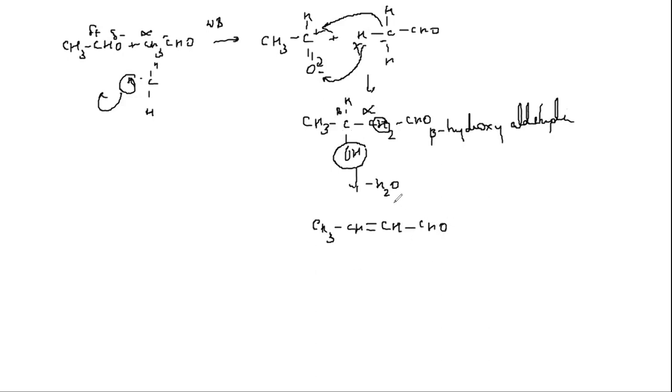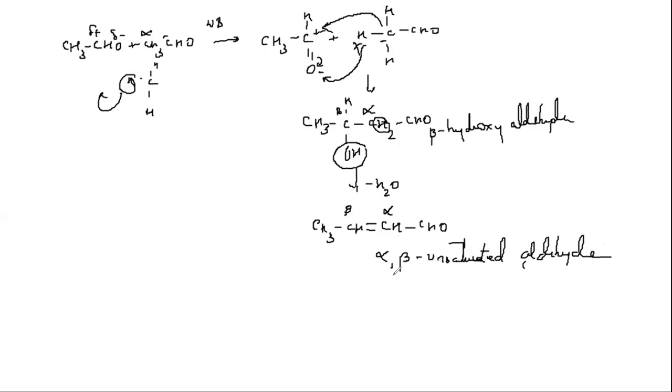Let me verify again. What is this position? Alpha. What is this position? Beta. So between the alpha and beta carbons, there is a double bond. We call it unsaturation. So this compound is nothing but an alpha beta unsaturated aldehyde. Yes, so this is a simple aldol condensation.